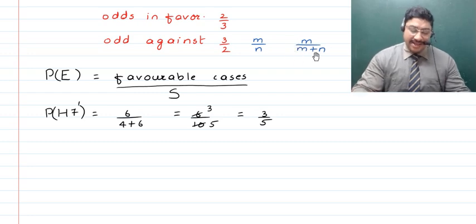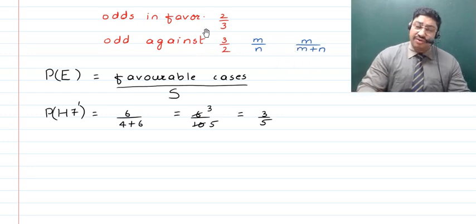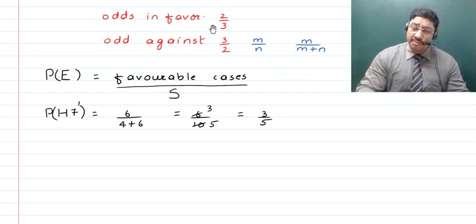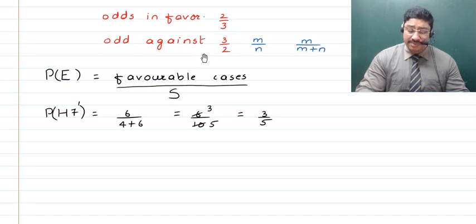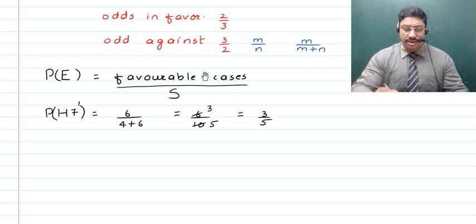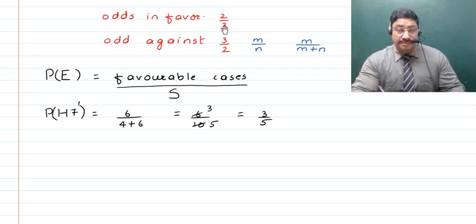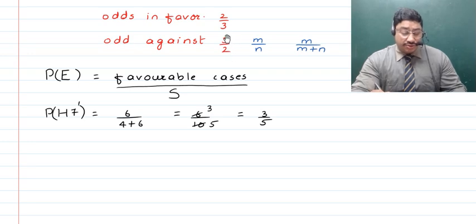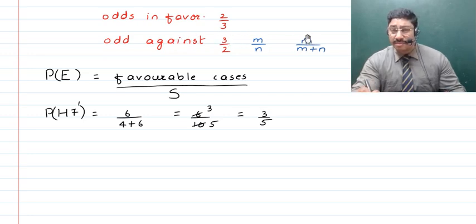I'll just quickly explain again. Suppose you have to find out the probability of some event from odds in favor or odds against, which has been given to you. Here we have the odds in favor, that is 2 upon 3, and if you require odds against, obviously you will write the reciprocal of this ratio. So 3 are the ways by which horse 7 won't win, right? That becomes your numerator, because that's the favorable number of cases.